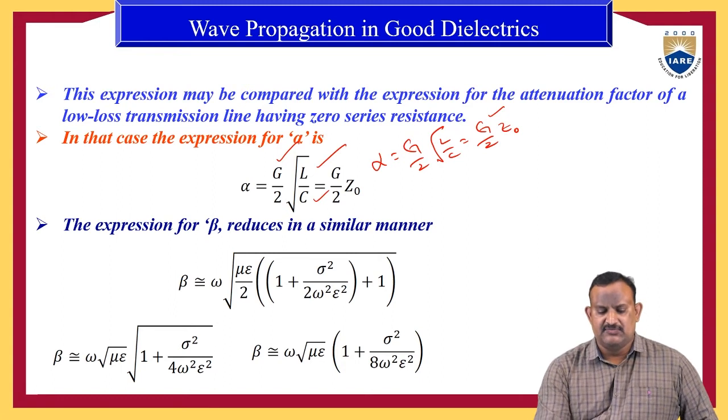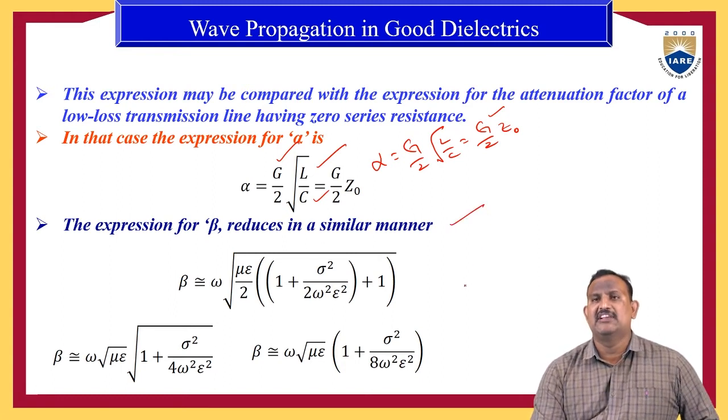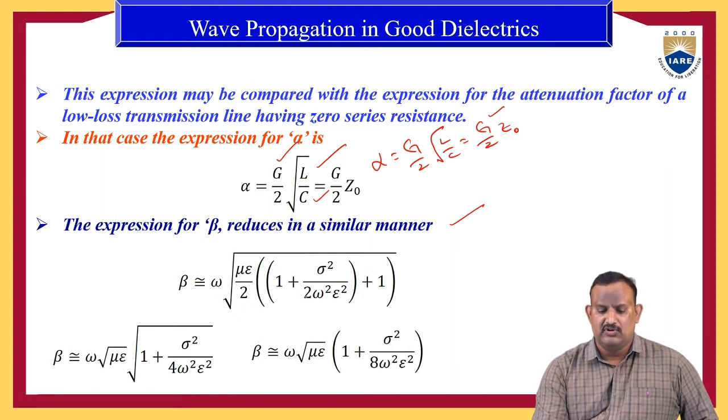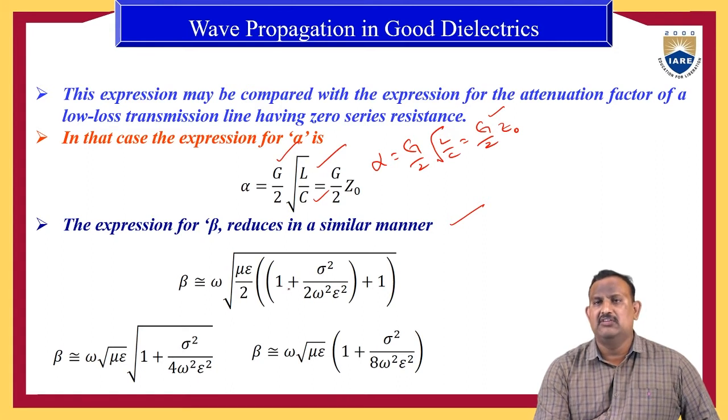Now, the expression for beta can be reduced in a similar manner. Apply the binomial expression and substitute into the phase constant equation. Then beta is equal to omega into root of mu epsilon by 2 into 1 plus sigma square by 2 omega square epsilon square plus 1. If we add 1 plus 1, the expression becomes 2 plus sigma square by 2 omega square epsilon square.